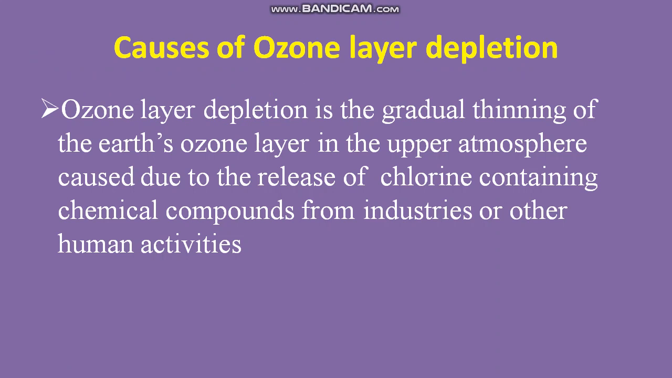Now what are the causes of ozone layer depletion? Ozone layer depletion is the gradual thinning of the earth's ozone layer in the upper atmosphere, caused by the release of chlorine-containing chemical compounds from industries or human activities. So here the meaning of ozone layer depletion is given. What is ozone layer depletion? It is nothing but the thinning of the earth's ozone layer in the upper atmosphere. And who is responsible for this? Generally, chlorine-containing chemicals are responsible.